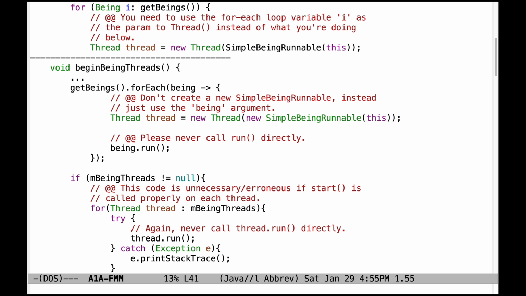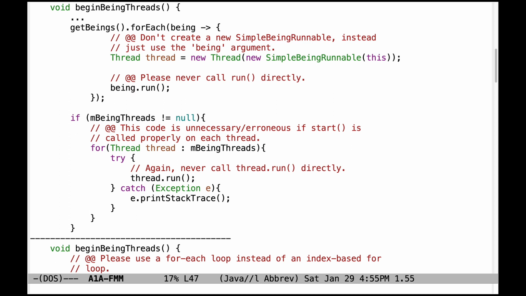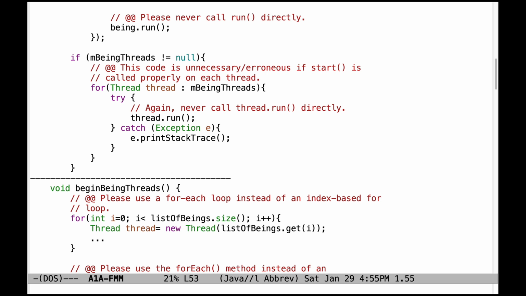Instead, you want to start the thread and let that run method be called back by the thread framework in Java. This code down here is completely unnecessary and erroneous. If start is called properly on each thread, you don't need to be doing this. And again, never, ever call thread run directly. That's a very problematic thing in Java because it means you're messing up the abstractions of threads and you're not getting the benefits of any threads either.